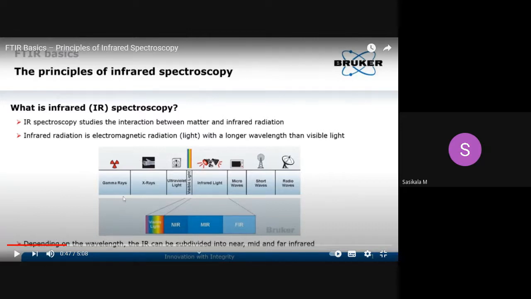Here you can observe in this slide visible light. NIR represents near IR, this is mid IR, this is far IR. These are the three regions. Near IR starts at 12,400 and ends at 4,000. Mid IR starts at 4,000 and ends at 667. Far IR starts at 667 and ends at 50 centimeter inverse. Near IR is the vibrational spectral region, mid IR is the vibrational rotational spectral region, and far IR is only the rotational spectral region. Hope you are clear with these regions.